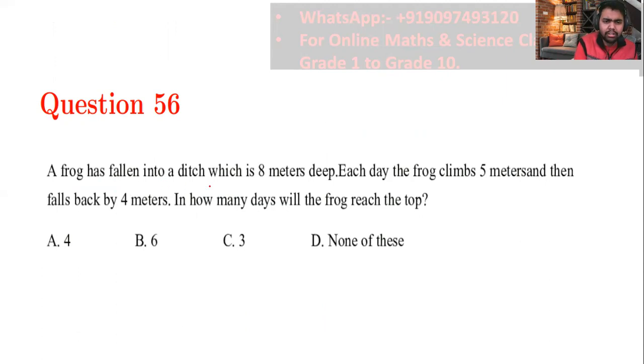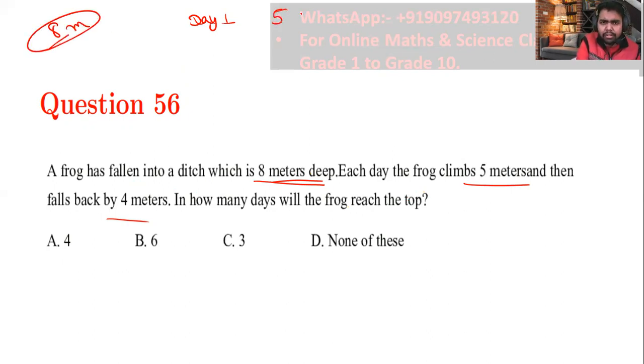A frog has to climb 8 meters, right? Because the frog has fallen into an 8-meter deep ditch, and the frog is climbing 5 meters a day, but on the same day he is also falling back 4 meters. So what would be the case on day one? I have to reach 8 meters. Okay, this is my target. The frog is climbing 5 but falling back 4. That means he is only able to reach 1 meter.